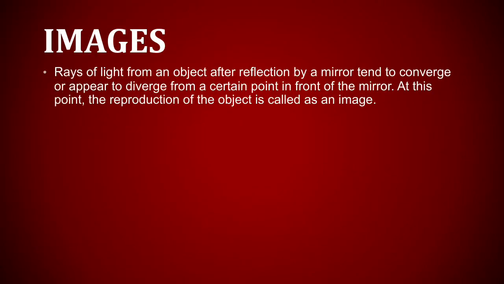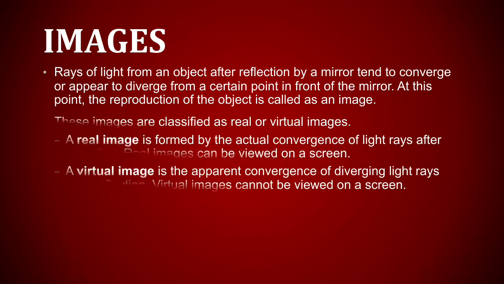Images. Rays of light from an object after reflection by a mirror tend to converge or appear to diverge from a certain point in front of the mirror. At this point, the reproduction of the object is called an image. These images are classified as real or virtual images.